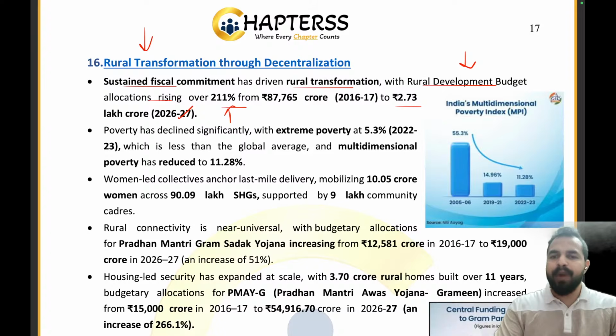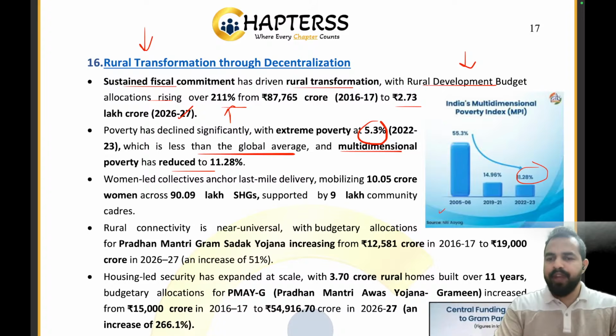When it comes to poverty, my dear friends, extreme poverty was at 5.3% in 22-23, which is less than the global average. And when we talk about multidimensional poverty, it has reduced to 11.28%.